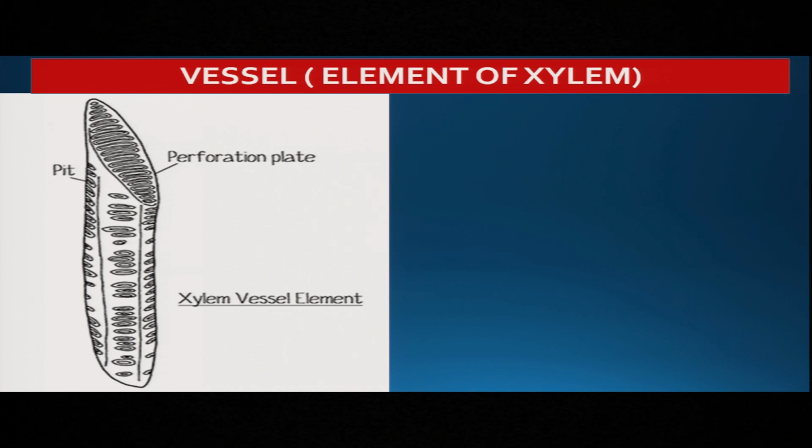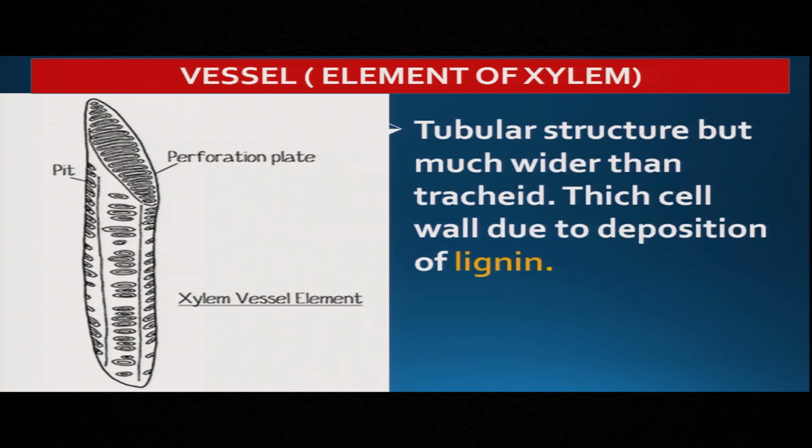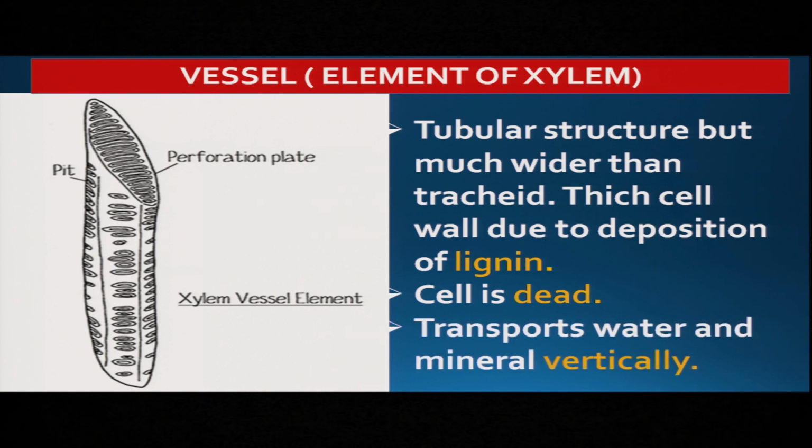Look at the picture. Yes, it is tubular in structure, but much wider than the trachea. Trachea is also tubular. Vessel is also tubular, but the vessel is much wider. Here also, same thing, the thick cell wall due to the deposition of lignin. The cell is dead, there is no cytoplasm, no organelles. And this one also transports water and minerals vertically.